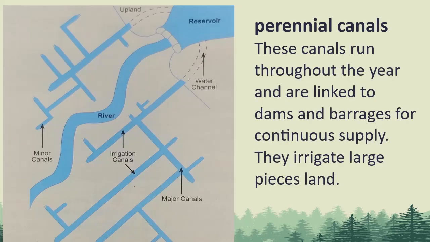Perennial canals means canals which have water throughout the year. They are linked to dams and barrages to provide water throughout the year, and they irrigate a vast area. In the figure you can see that there is a water reservoir and there are channels which are drawn out from major rivers and reservoirs. Perennial canals from reservoirs of dams and from barrages are exclusively used in Pakistan.